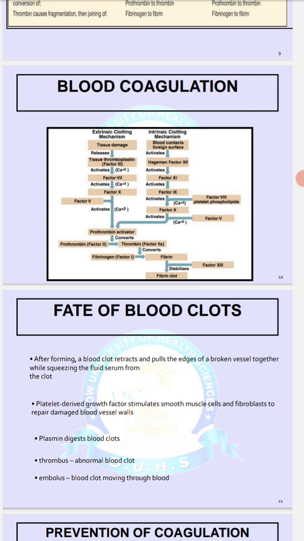In case of the intrinsic pathway, blood contacts the foreign surface. It activates factor 12, which activates factor 11, which causes the activation of factor 9, and this factor 9, in the presence of factor 8, that is the platelet phospholipid, will cause the activation of factor 10, and factor 10 in the presence of factor 5 will in turn cause the release of prothrombin activator, which will again cause the conversion of factor 2, that is prothrombin, into the activated form of thrombin, that is 2A, and this thrombin will again cause the conversion of factor 1, that is fibrinogen, into fibrin, and this fibrin in the presence of factor 13 will cause the stabilization of the fibrin clot.